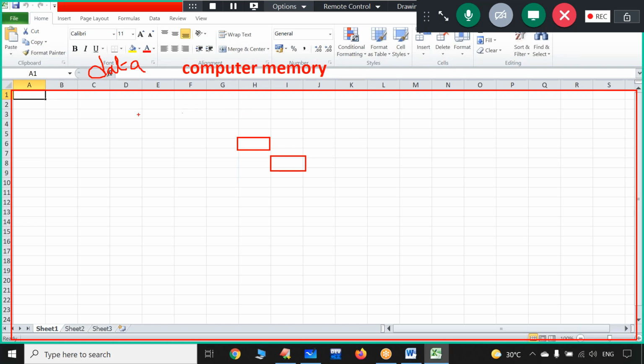The computer will check whether there is any vacant memory block or not. If a memory block is available, if it is vacant, suppose I have given the data 25, the computer will store that data in the memory block which is empty. Sir, the computer is going to store the data wherever it finds an empty memory block. Now within the C program, I have a requirement.